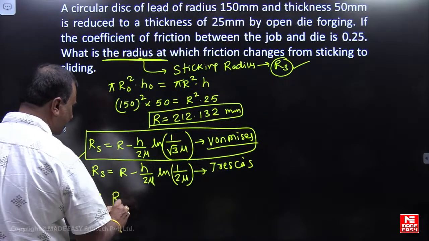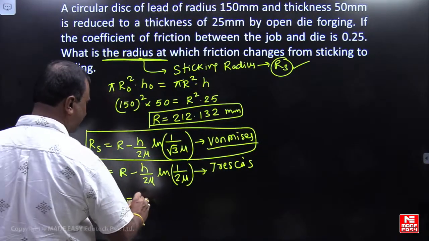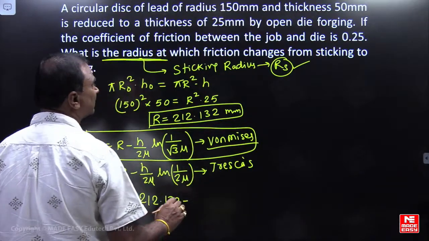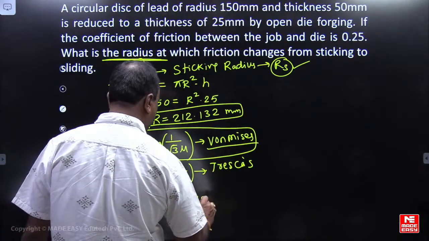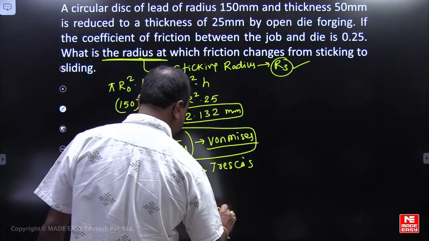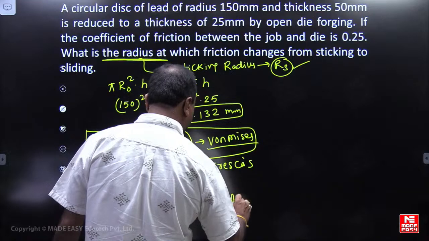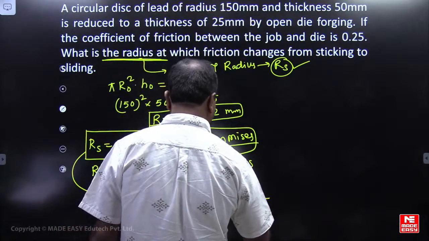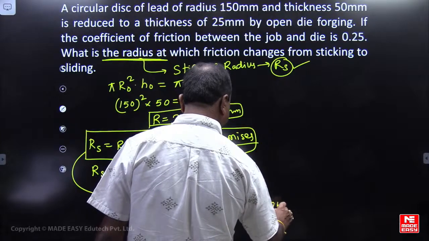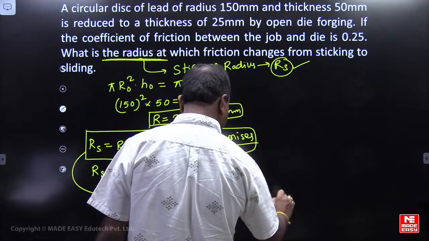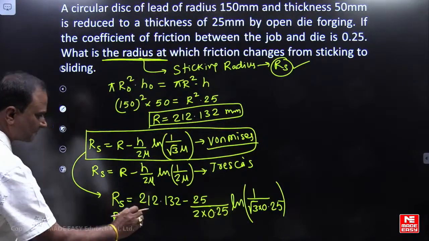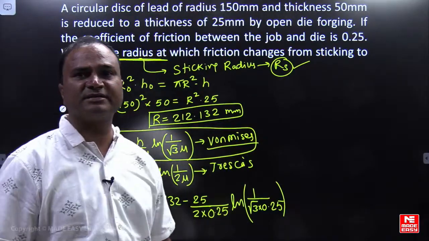Sticking radius Rs will be equal to R, 212.132 minus height is 25 by 2 mu. Mu is 0.25, coefficient of friction. Please check the units, my dear friends. ln 1 by root 3 mu. Mu is 0.25. Sticking radius is how much?